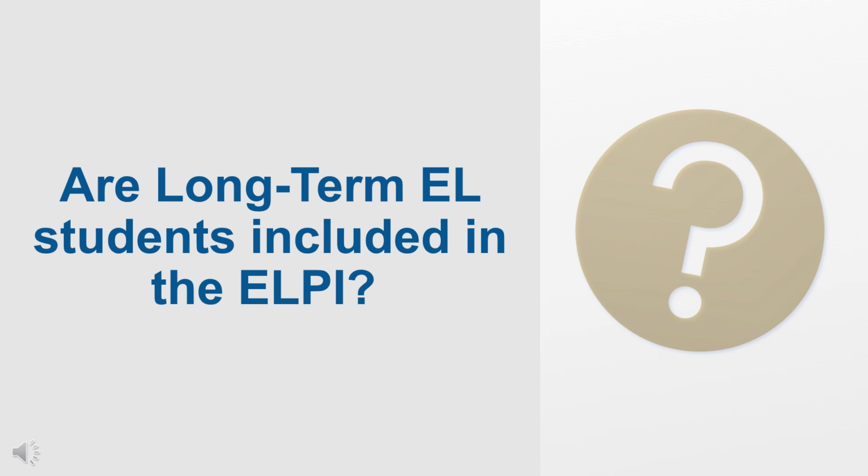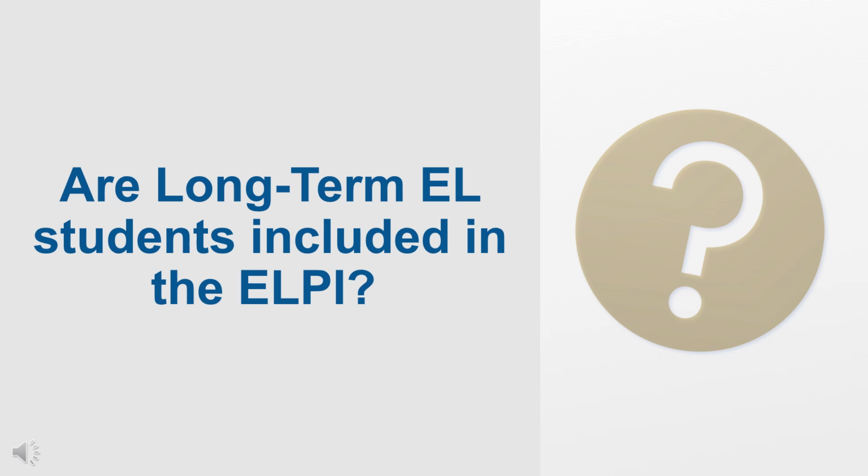Are long-term English learner students included in the LP? Yes. In the past, the LP had only one student group, the EL student group. However, beginning with the 2024 dashboard, California has added its 14th student group, the LTEL student group. As a result, the LTEL student group will receive an LP status, change, and overall performance level if the LTEL student group meets the minimum N size.